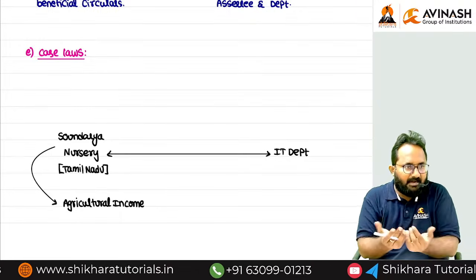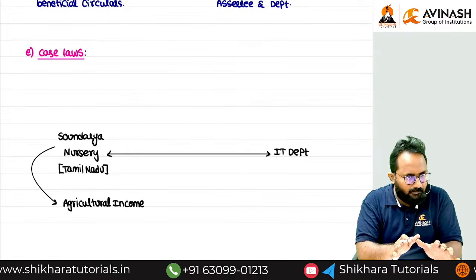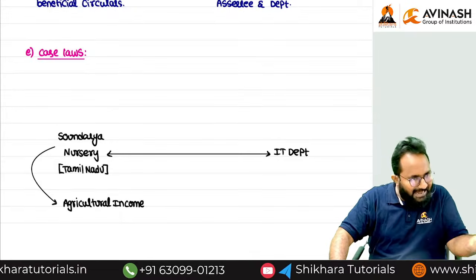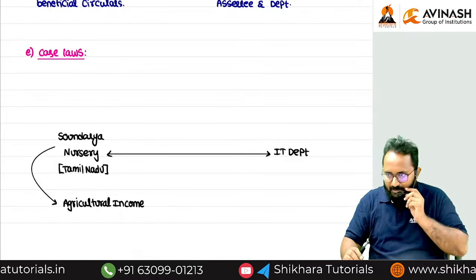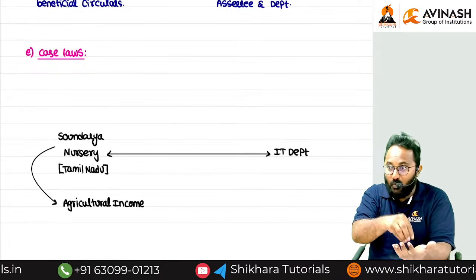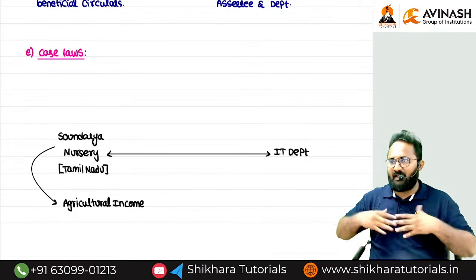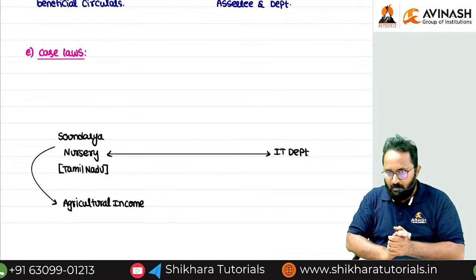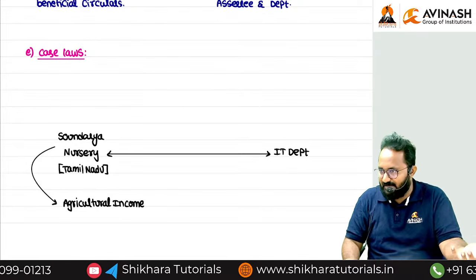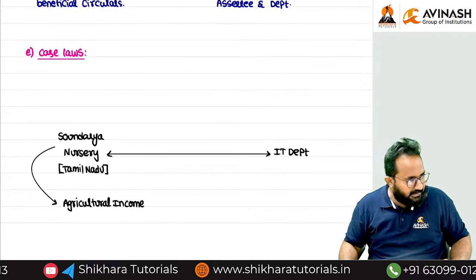The income tax department has an argument. If you want to call it agricultural income, you should conduct the basic operations on land. What do you mean by basic operations? For example, seeding and watering, and the growing plant must be attached to land. Then we can accept it as agricultural income. But you are growing all the plants in plastic covers, vessels, etc. So that's why we will not accept this income as agricultural income.